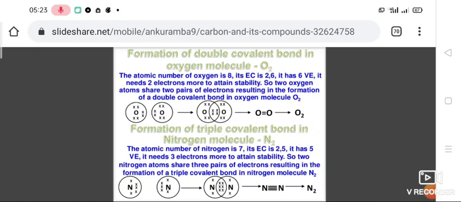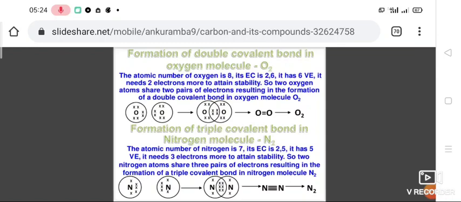So what is it doing? It is sharing with another oxygen. How many electrons is it sharing? It is sharing 2 electrons from each oxygen atom. So these 2 pairs of electrons between the 2 oxygen atoms form a double covalent bond to form an oxygen molecule. So O2 is an oxygen molecule. It is a covalent molecule.